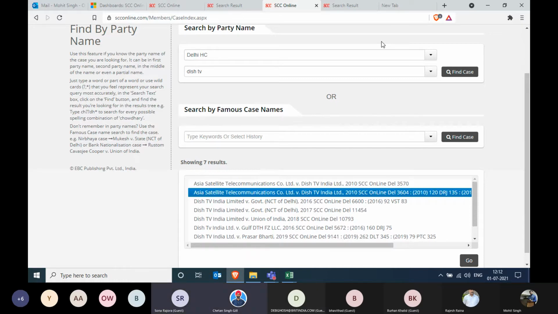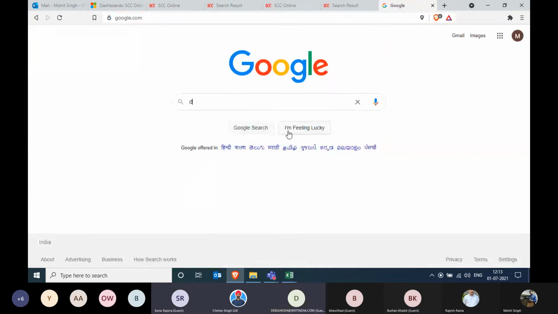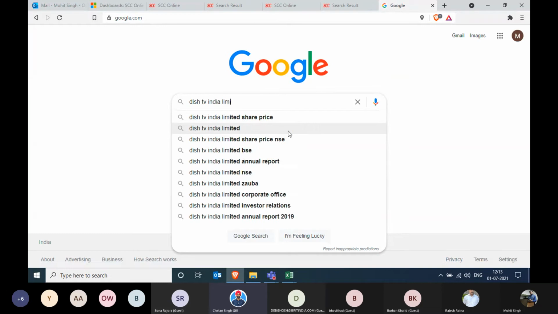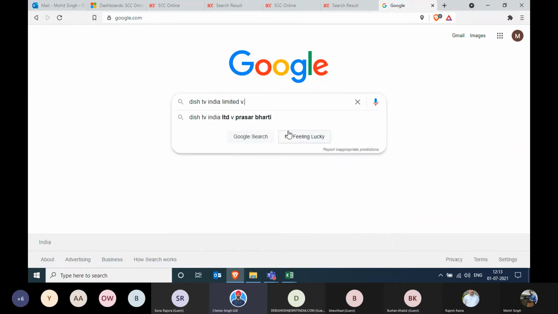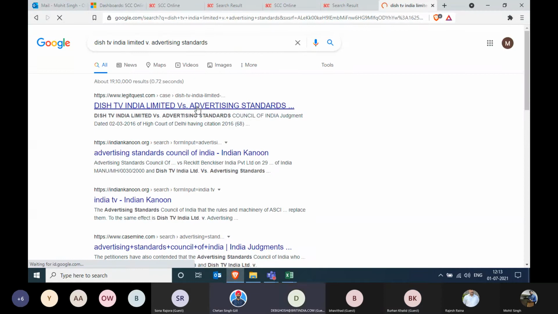Mohit, we don't have this judgment. I have checked with all these meanings and the High Court, and I've done that search on my computer. The judgment is not there. I can assure all the members over here that in case something is not there and you want us to update the judgment, you can simply write us an email, and we will be able to get that up. The email ID is learning@scconline.com.